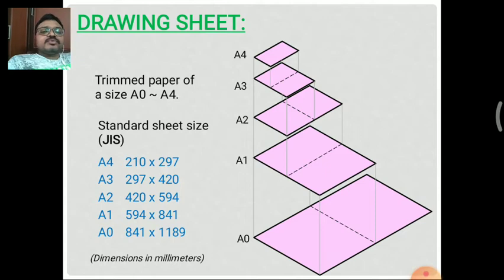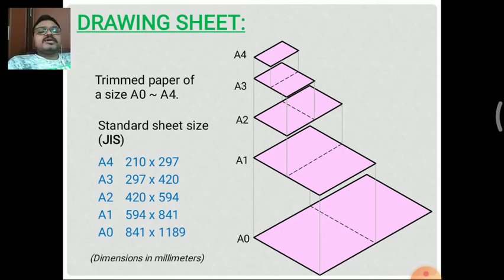Next is the A2 sheet. The regular trimmed paper of A2 size is regularly used as drawing sheets in engineering colleges. The size of the A2 sheet is 420 by 594 millimeters only. So 420 is the height and 594 is the width of the regularly used A2 drawing sheet. That is half of the A1 sheet, as you can see in the picture.